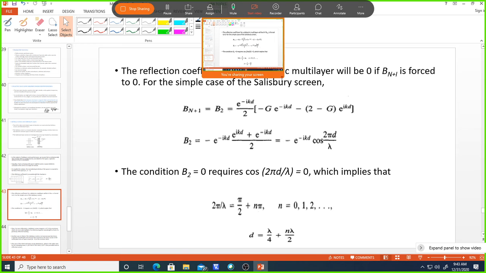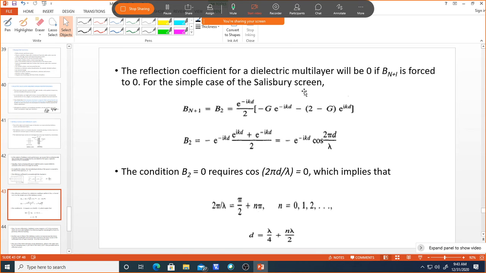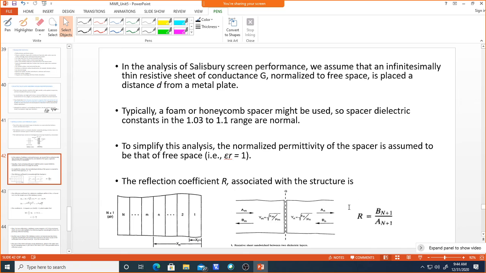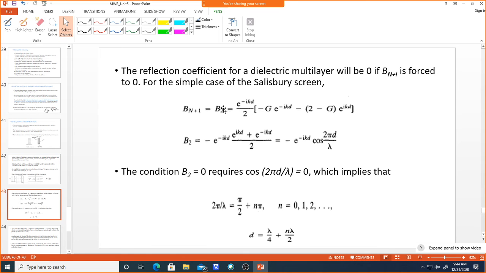Okay, so whenever we have this Salisbury screen, if you want to get the reflectivity 0, as I said, the reflection should become 0 for n layers. How to get this? By using this equation, we have the conductance. If you make this cosine term 0 with respect to the distance D, then you will get the value B2 as 0.